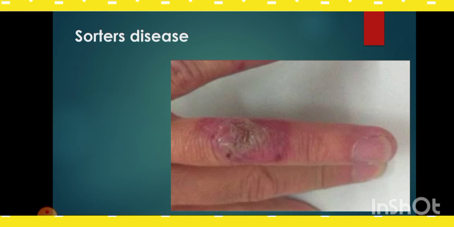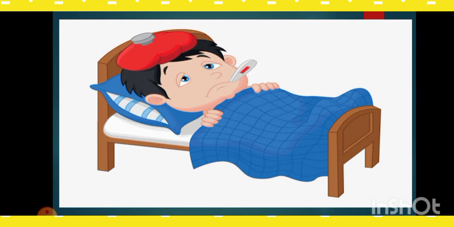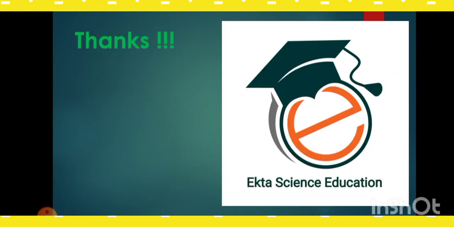So these are the different hazards to the workers, those who are working in the sericulture field. Okay students, I hope you understood this chapter, which is very easy to understand. We know that silk and wool are animal fibers, correct?